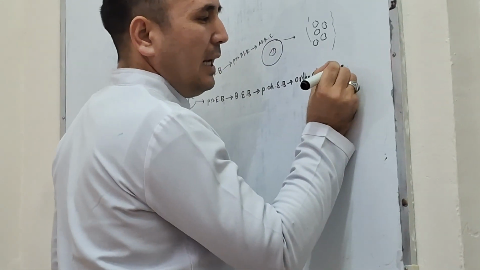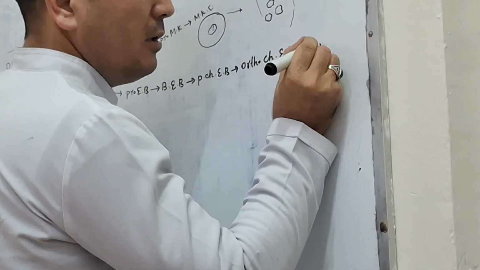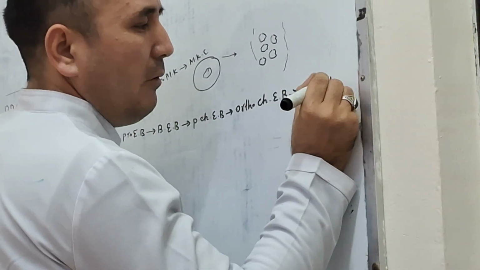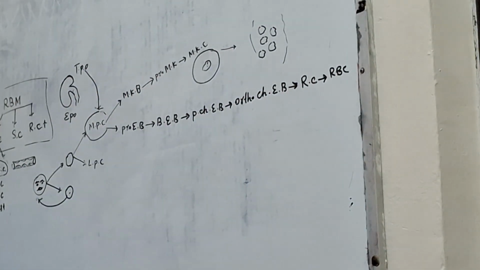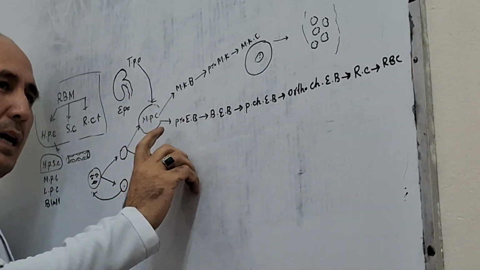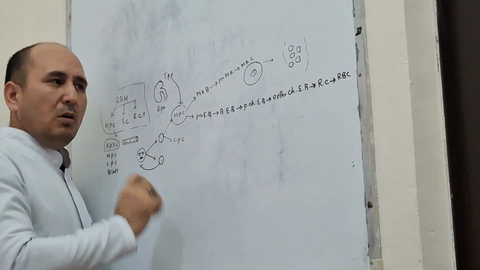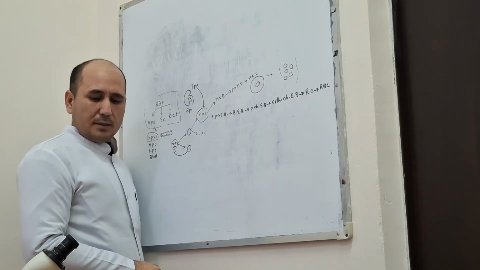The orthochromatic erythroblast converts to the reticulocyte. The reticulocyte finally makes our RBC. This is the development sequence of RBC, known as erythropoiesis.